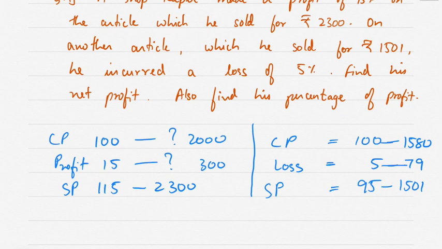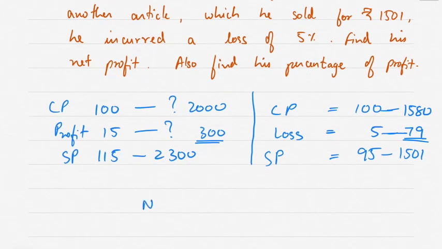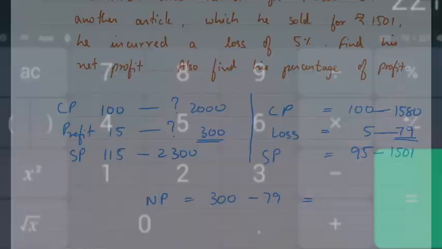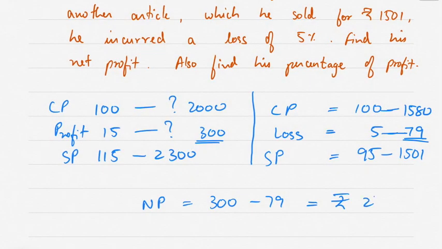Now find the net profit. Net profit means total profit. Total profit is 300 minus 79, because 79 is loss. 300 is the profit, 79 is the loss. So your actual overall profit comes to rupees 221.